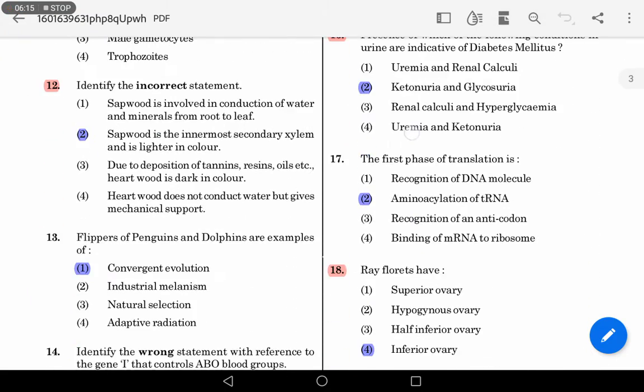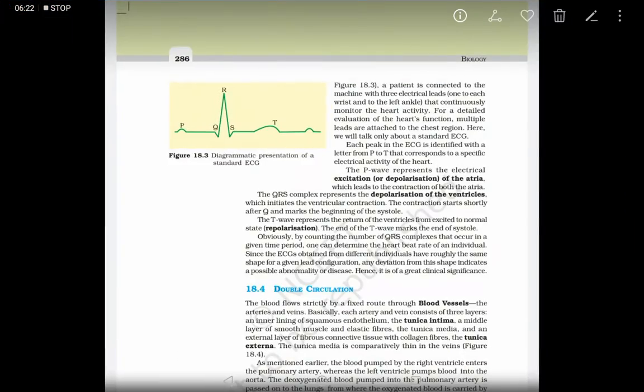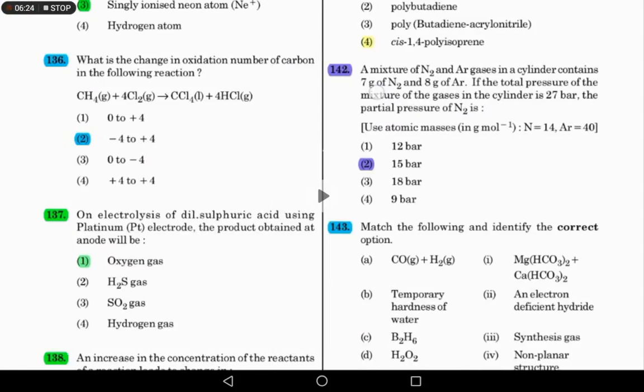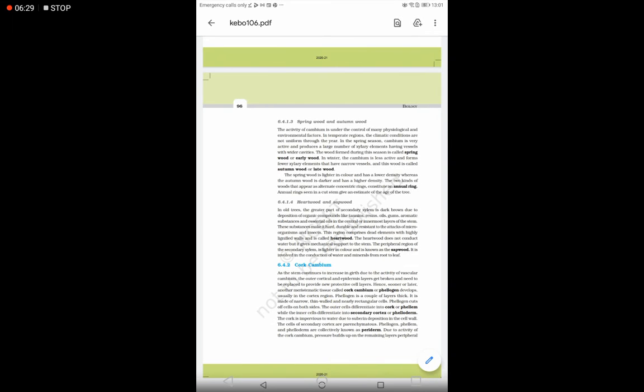Next question. Identify the incorrect statement. Sapwood is the innermost secondary xylem is a wrong statement. It is a peripheral one. You could also expect videos on all these confusing parts soon on this channel.